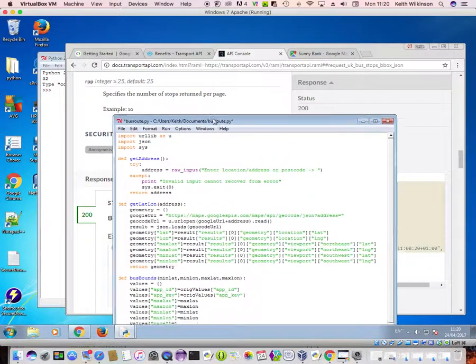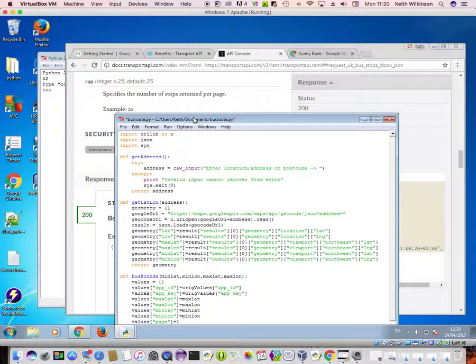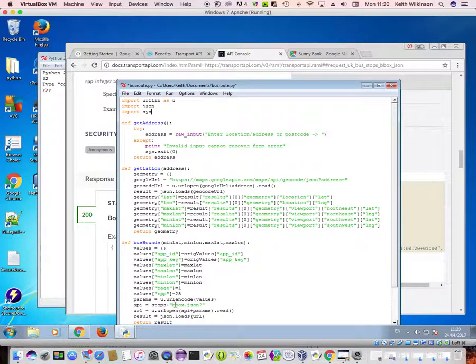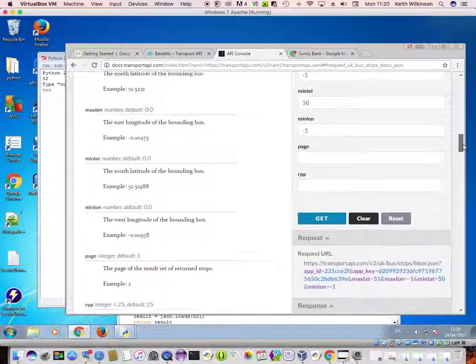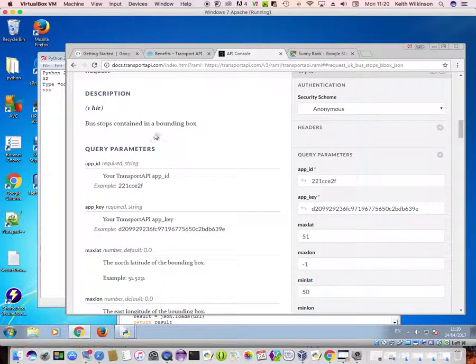Every time I run the program and it makes a call to my bound inbox or anything from the transport API, it costs me a hit. We can see that here, how much it costs you. So to call this once, it cost me 1 hit. And I may be calling this several times when I've got my program, checking it out, and you are only allowed so many hits on a free account, and you're allowed about 1,000 hits per day.